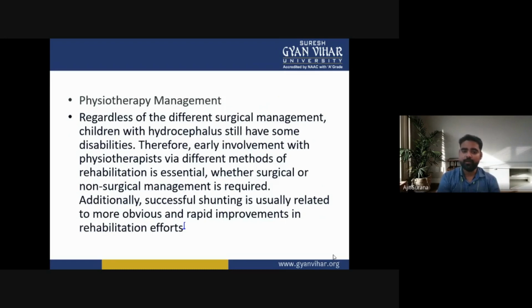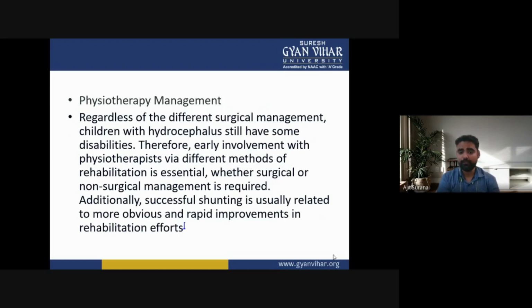Therefore, early involvement with physiotherapists by a different method of rehabilitation is essential, whether surgical or non-surgical management is required. Additionally, successful shunting is usually related to more obvious and rapid improvement in the rehabilitation efforts.